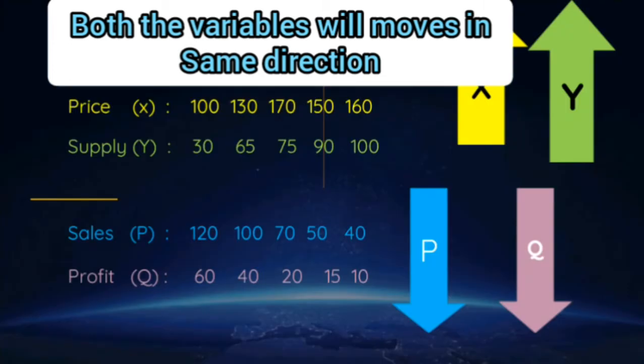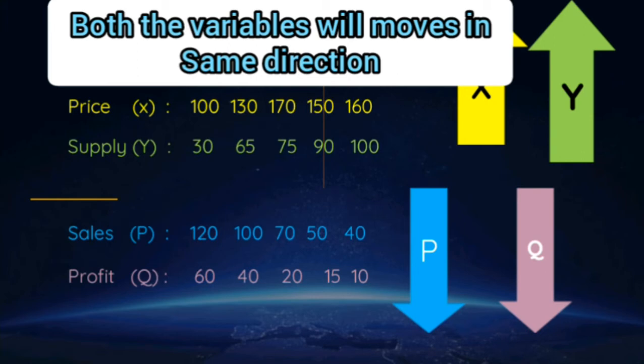Look at these examples. Here I took the relationship between price and supply and the relationship between sales and profit. First one, the relationship between price and supply. When we look at these figures of price, we can see that the price increases from 100 to 160, and the supply also increases from 30 to 100. So here we can see the same direction of variables. When the price increases, supply also increases.